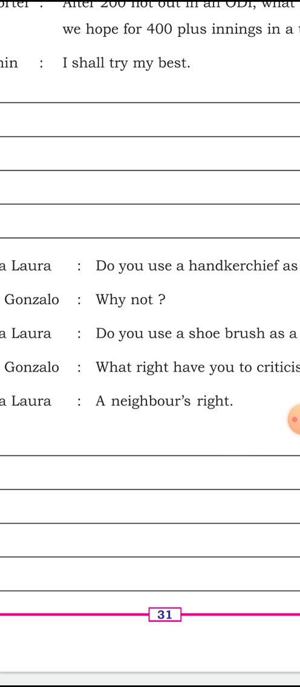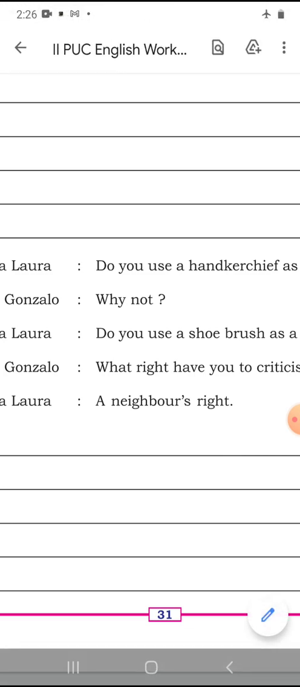After analyzing this much, Laura asked Gonzalo, and remember that asked takes an object. Laura asked Gonzalo if he used a handkerchief as a shoe brush.